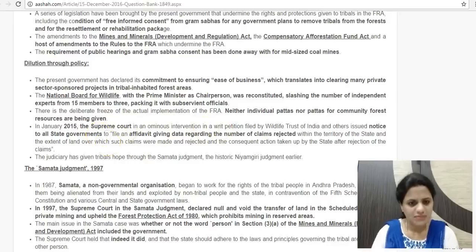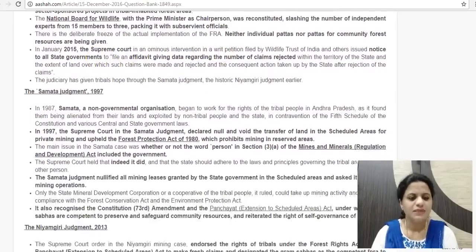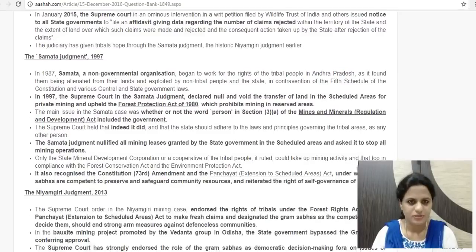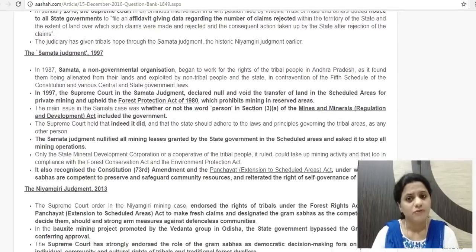Then about the two judgments which were being discussed, the first judgment is of 1997, the Samta judgment. This is before the Forest Rights Act of 2006, which we are discussing right now. Earlier the act was the Forest Protection Act of 1980, and this was based on that, and even the Mines and Minerals Development and Regulation Act is a 1960s Act. Samta was a non-government organization, an NGO functioning in Andhra Pradesh, and it saw that many tribals were deprived of their land and were not given due compensation.